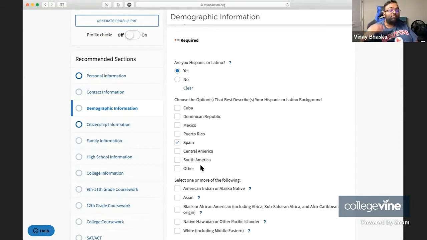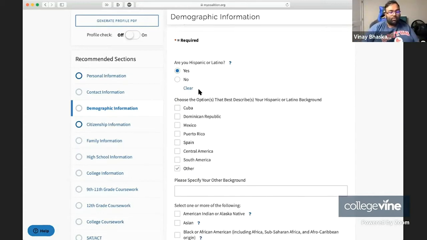Insofar as colleges are looking to recruit underrepresented minority students, and Hispanic students are one of those groups, putting Spain and just Spain isn't necessarily going to get you that benefit. So it's really up to you whether you select it, and you can specify your other background if you feel like there's something missing here. But the vast majority of Hispanic or Latino backgrounds do come from these various countries.